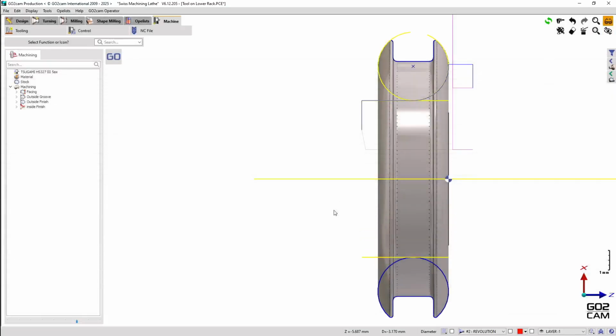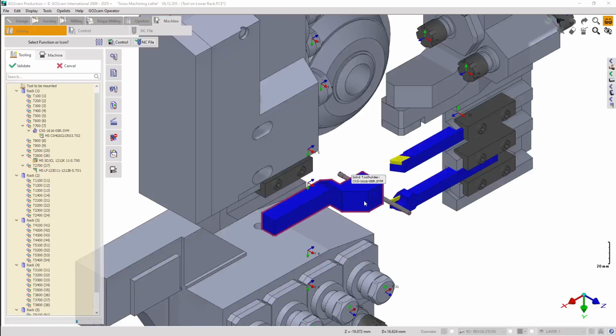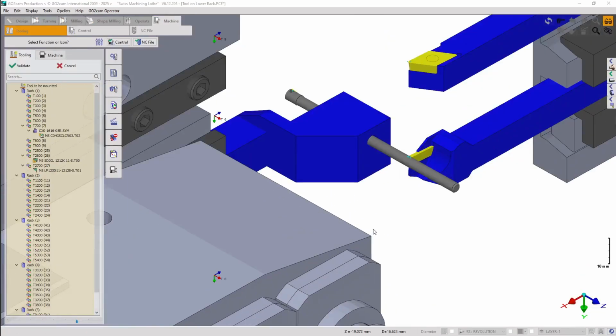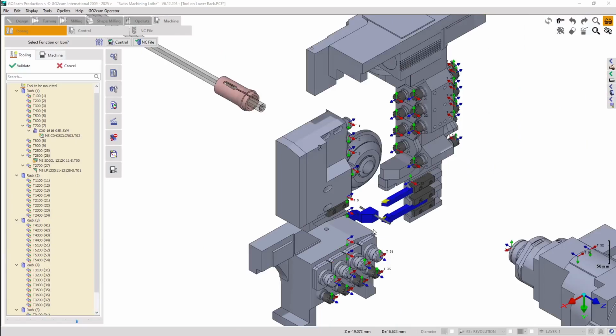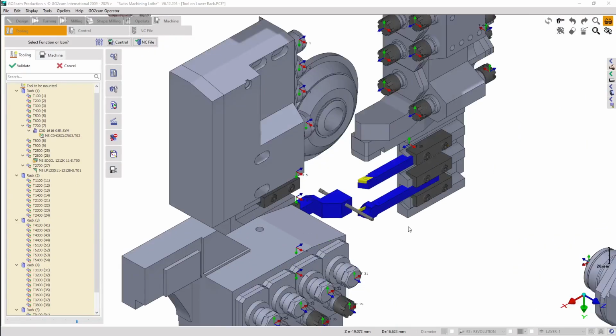In this video, we will view a very specific case for the machining of this ball. It is important to bring attention to the profile selection here, which has been done on the upper silhouette, which is the X plus direction. If we go to the MT and check the tool position, that's this tool, based on its orientation, we can see that here the tool is mounted on the rack in the X negative direction.